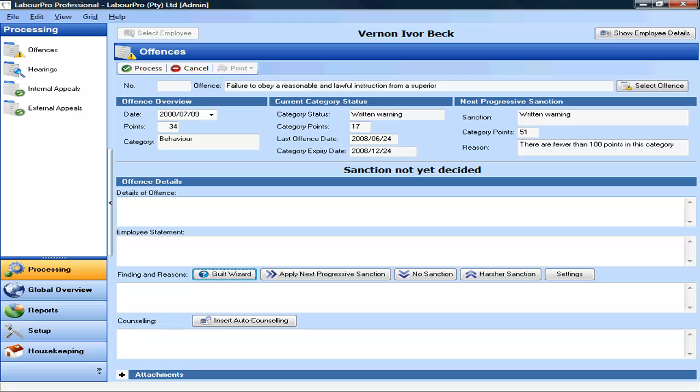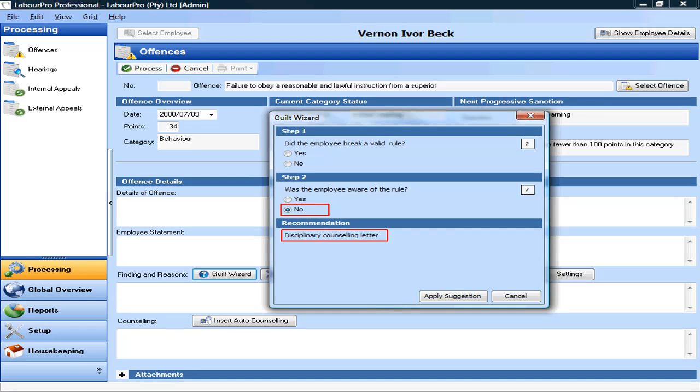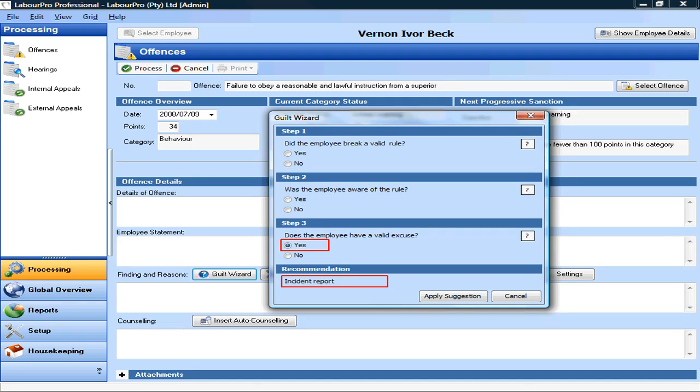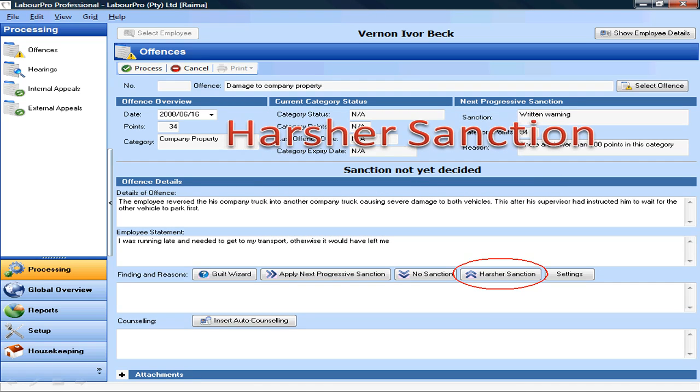To assist you with your decision in terms of whether or not to issue a warning or choose an alternative sanction, LabourPro has a built-in guilt wizard. By selecting this function, you will be asked a series of questions relating to the substantive issues of the case, and based on your answers, it will recommend the appropriate action. This is particularly useful for users that are unfamiliar with the legal considerations that should be applied when it comes to processing misconduct. But LabourPro's flexibility works both ways.